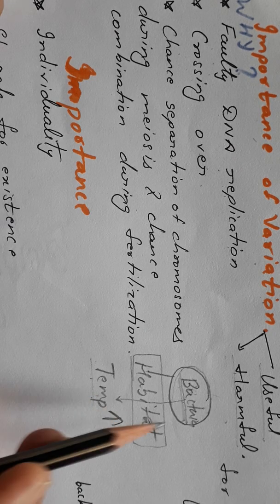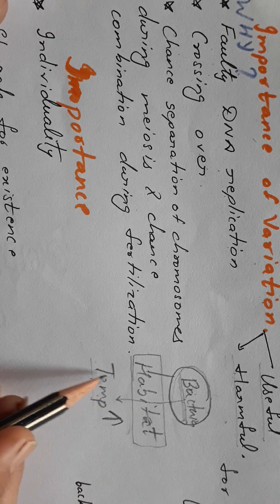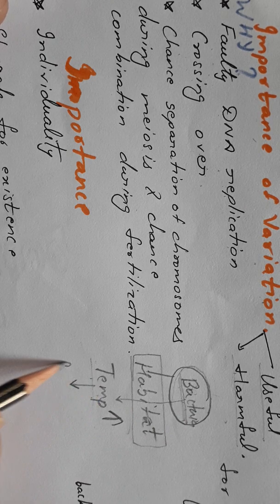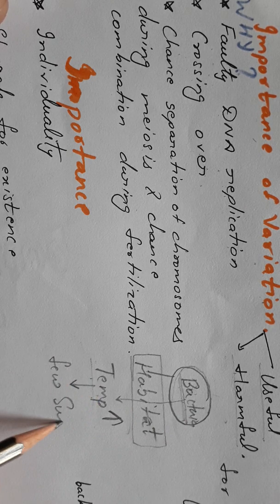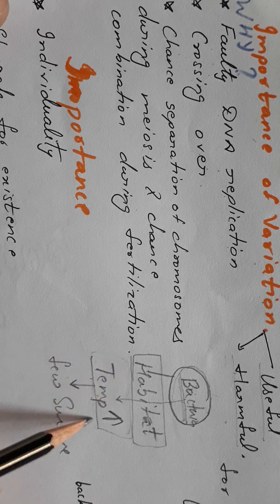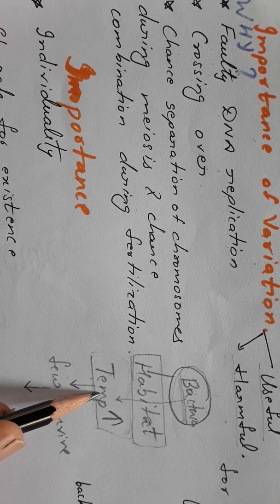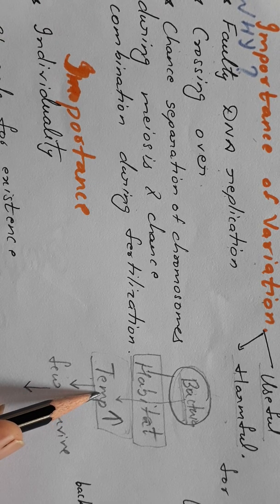But now if the bacterial DNA undergoes certain changes and there are variations, and a few are able to survive due to the change in the DNA, they are able to tolerate this high temperature, and those variations have led to their survival at this increased temperature.